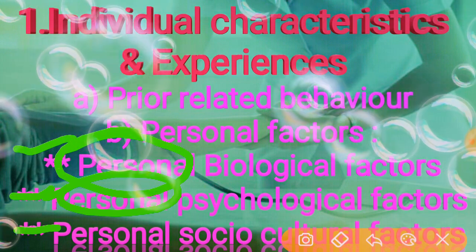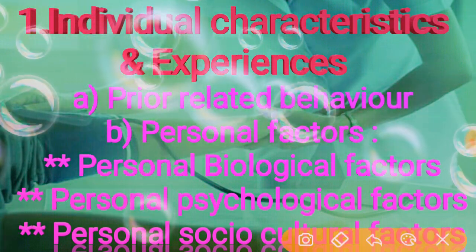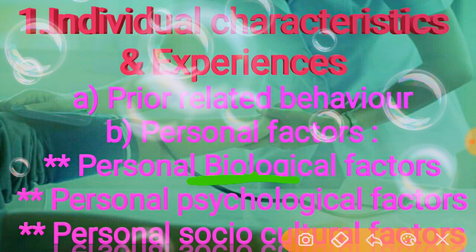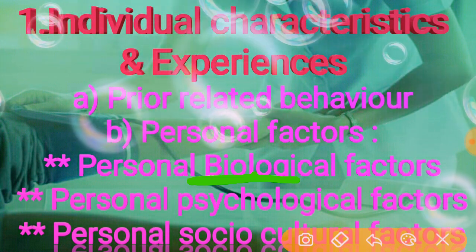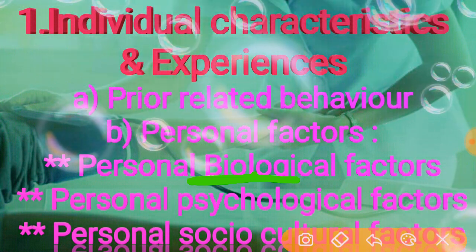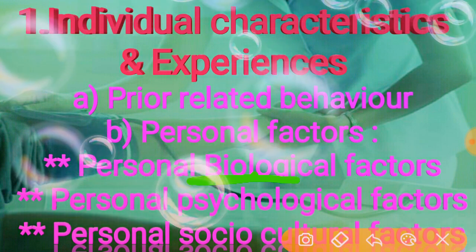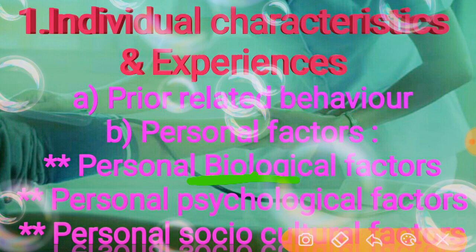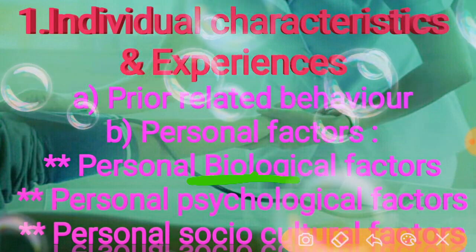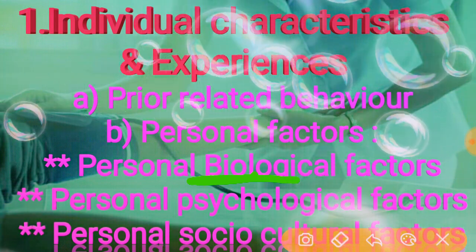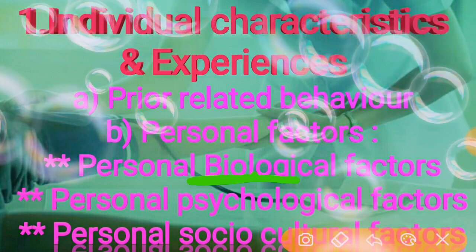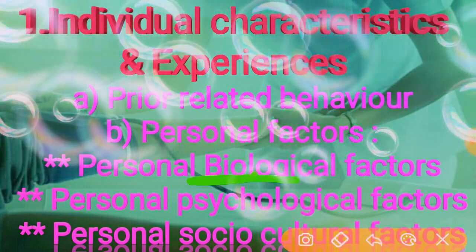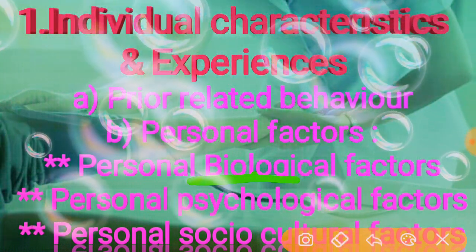First, personal biological factors include variables such as age, gender, body mass index, which you know from nutrition, pubertal status, aerobic capacity, strength, and balance of the person. These all come under personal biological factors.